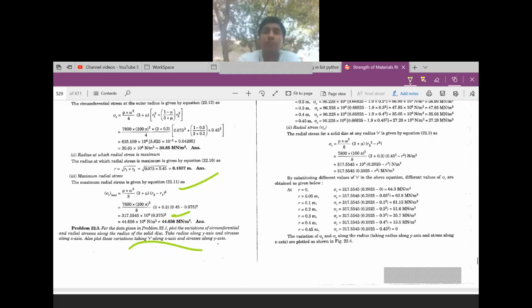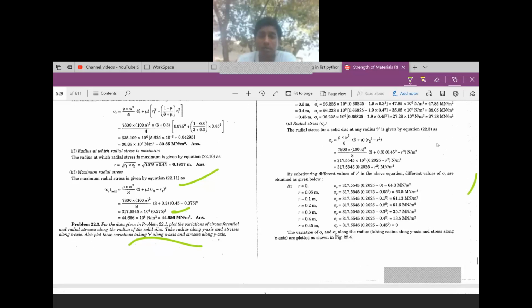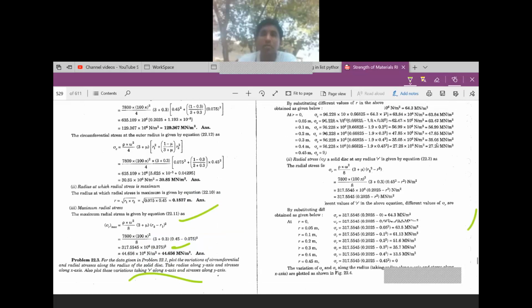Also plot the variations taking r along the x-axis and stresses along the y-axis. You know the formula, directly you can substitute here.